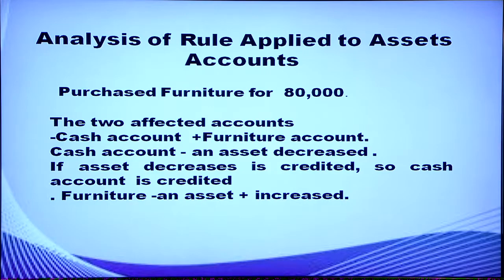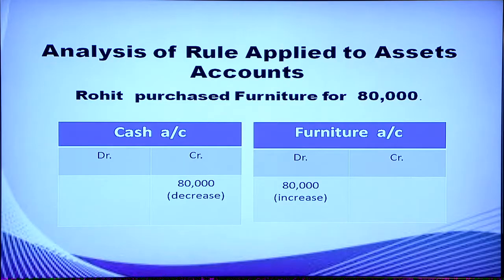Furniture is also an asset. Here in this transaction, furniture as an asset is increasing, so it is debited. If you are recording this transaction, it will be in this form: furniture is debited with rupees 80,000 and cash is credited with rupees 80,000. Furniture account debit to cash.